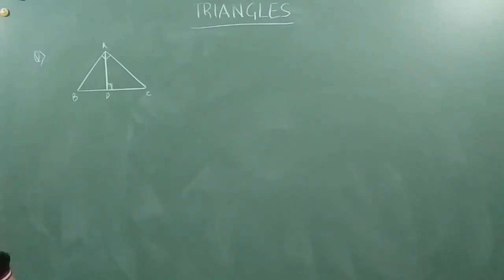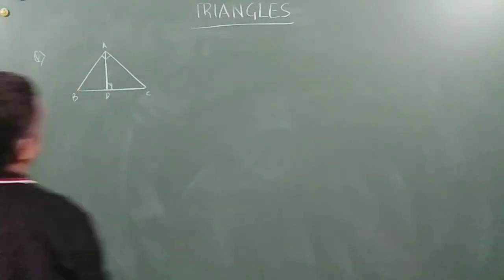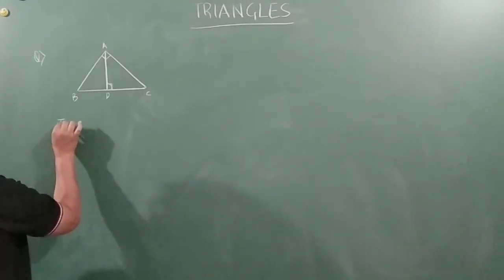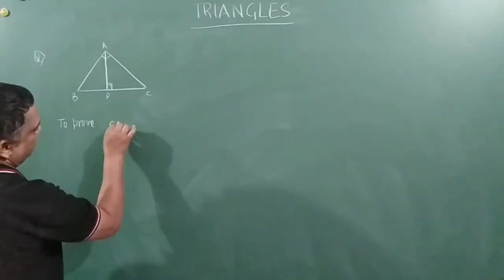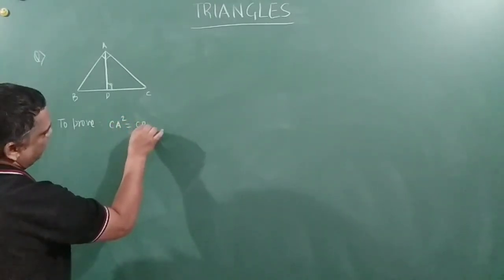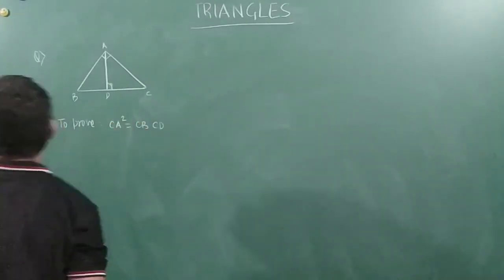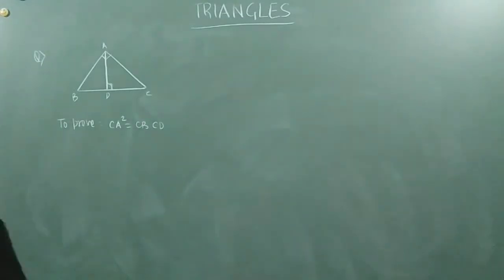Right? So that CA square is equal to CB into CD, to prove.